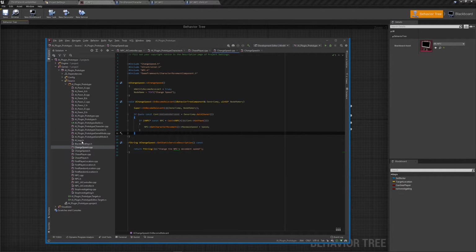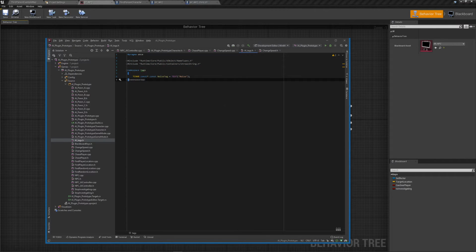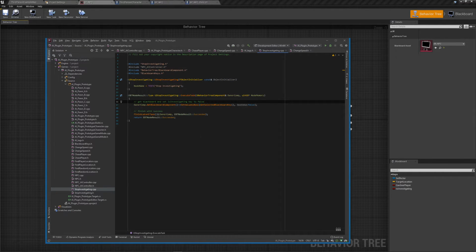Let me see, what else did I write this week? This .h is going to be used to hold the tags. We'll have a sight tag, noise tag, and then I'll have the different faction tags in here. And stop investigating is when it hears the sound, runs there, it doesn't see anything, so then it stops investigating and goes back to patrolling. So we set the boolean to false for is investigating, and it becomes false again.